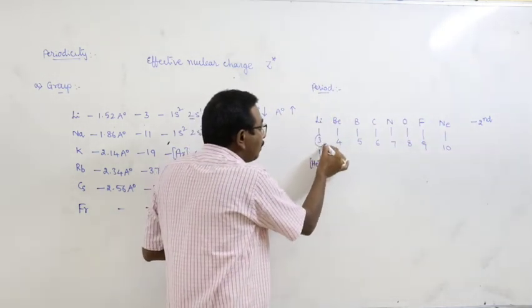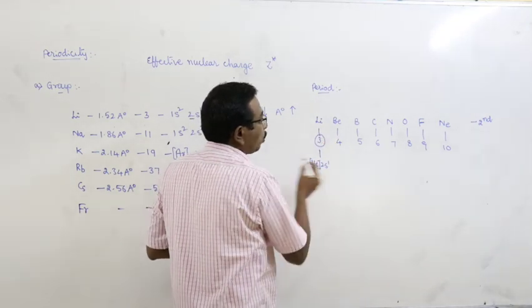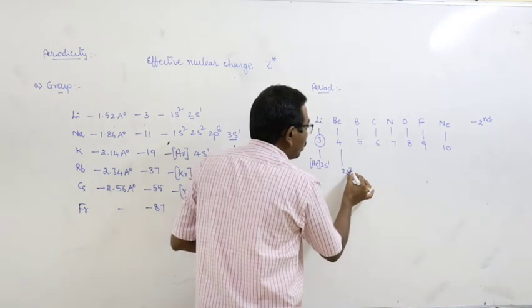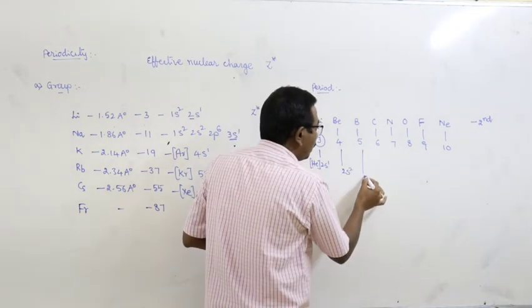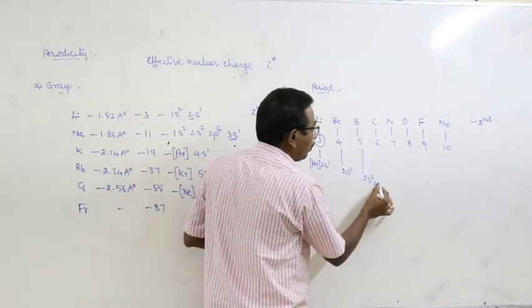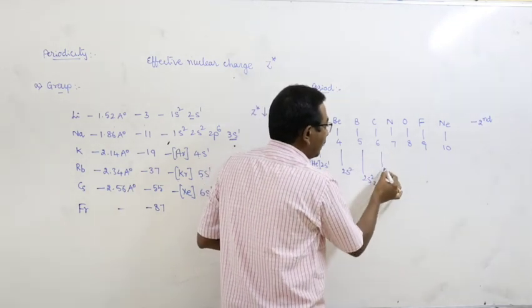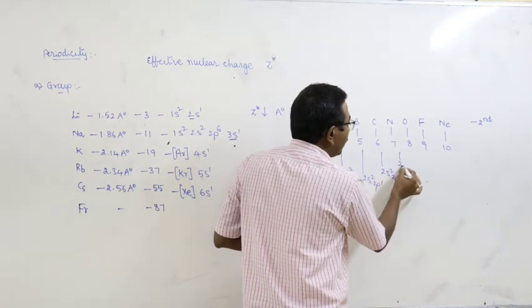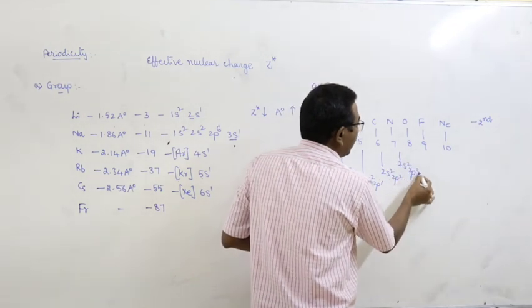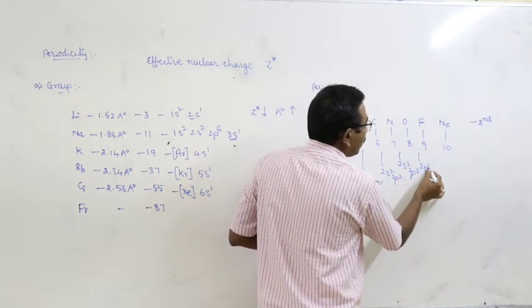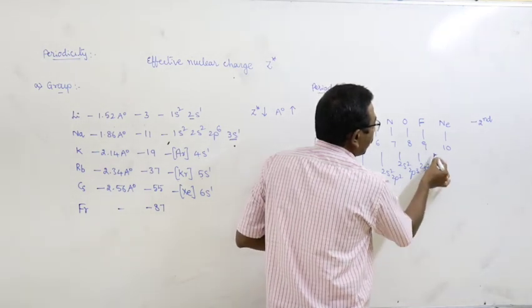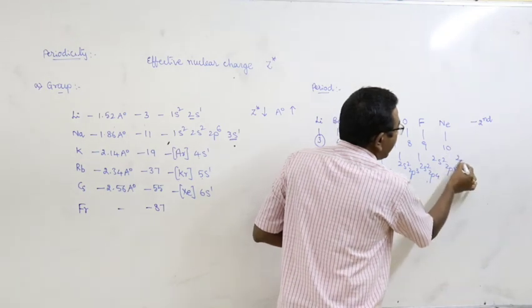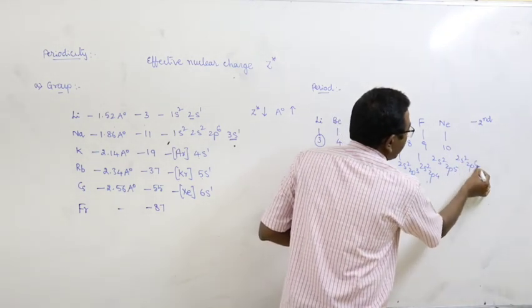Electronic configuration of lithium is helium 2s1, beryllium helium 2s2, boron 2s2 2p1, carbon 2s2 2p2, nitrogen 2s2 2p3, oxygen 2s2 2p4, fluorine 2s2 2p5, neon 2s2 2p6.